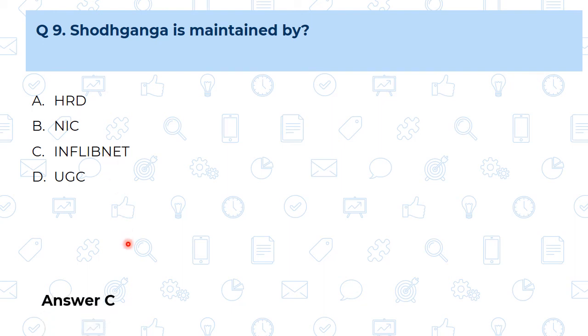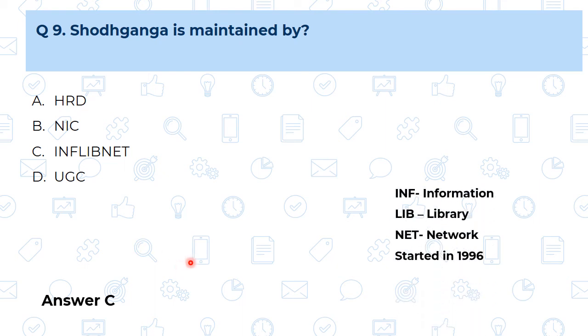Now what is INFLIBNET? It is a portal of the Government of India. And how can we break down the word INFLIBNET? INF stands for information, LIB stands for library, and NET stands for network. Means Information Library Network, and this was started in 1996. This is very important from the point of view of another question.